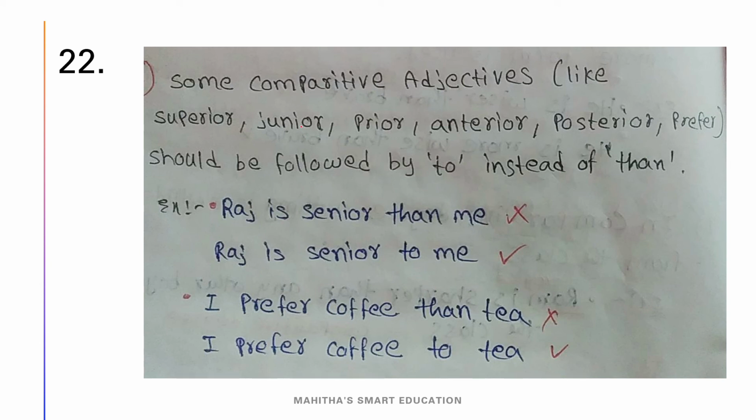Okay, some comparative adjectives. We have already learned some examples, but only a few were given, so I want to give more examples. Superior, junior, prior, anterior, posterior, prefer. Remember all these words. These words must be followed by to. Raj is senior than me, it is wrong. Raj is senior to me. I prefer coffee than tea. Prefer also works the same way, right? So we have to use to here. Remember all these words. These are very important.